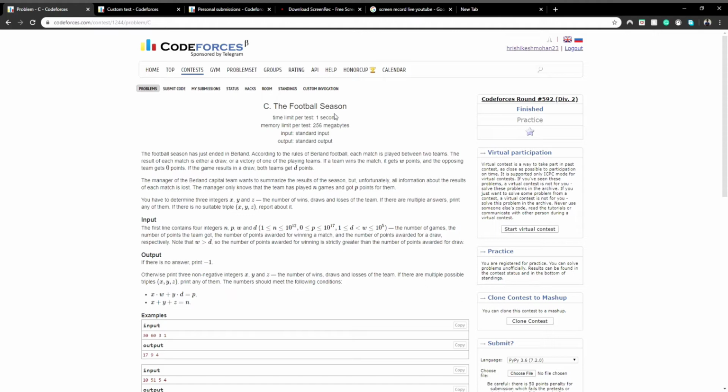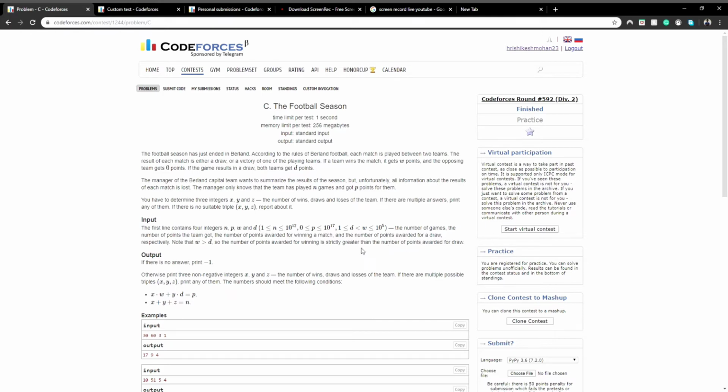Okay, so here we have to take the input of four integers, that is n, p, w, and d. That is the number of games, the number of points they have scored, the number of points they get if they win, and the number of points if the match results in a draw. Also we have to take a look at the condition that W would always be greater than D. That is, the number of points awarded for winning is strictly greater than the number of points awarded for a draw.